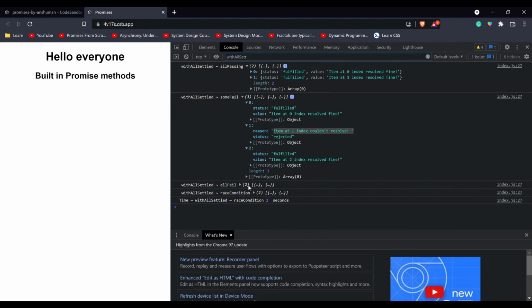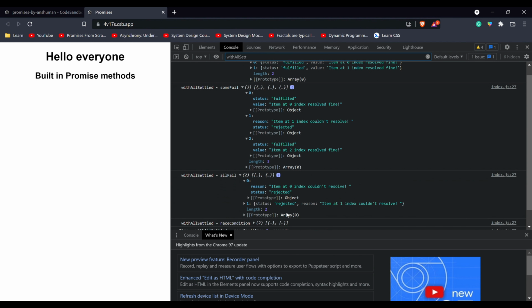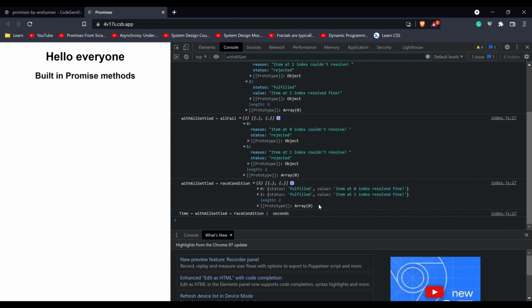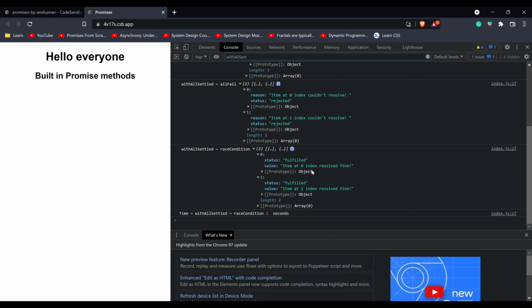Coming down, we see that where all the promises were supposed to fail, it fails both of them with the given reason. And in the race condition as well, we'll see that it's going to be fulfilled in both of the cases, but it took 2 seconds because the longest of these two takes 2 seconds to resolve.